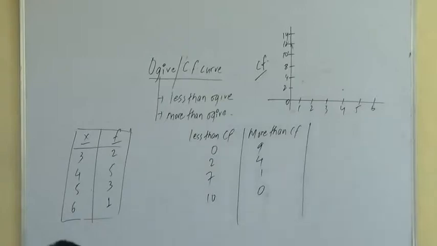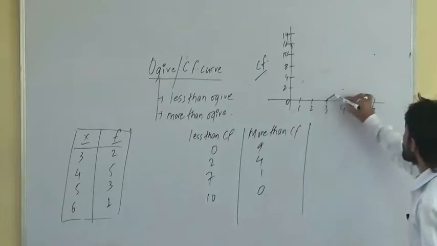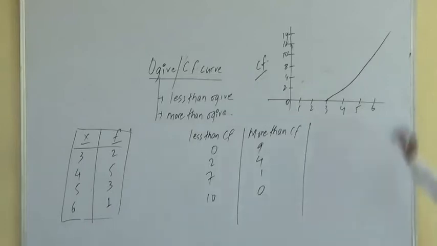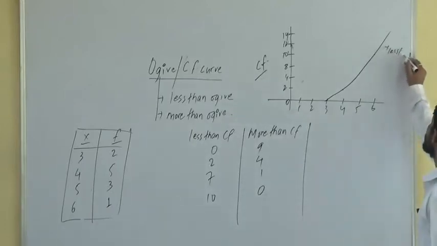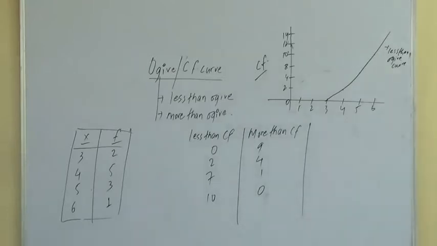And then 6, 10. You have to join all these freehand. This will be called the less than ogive curve. Getting it?